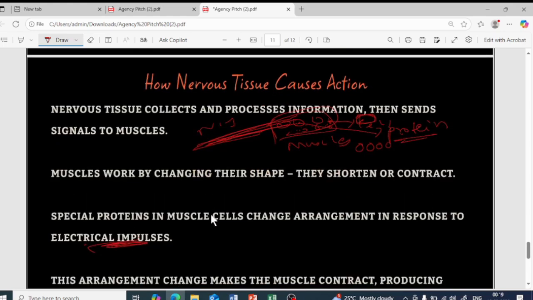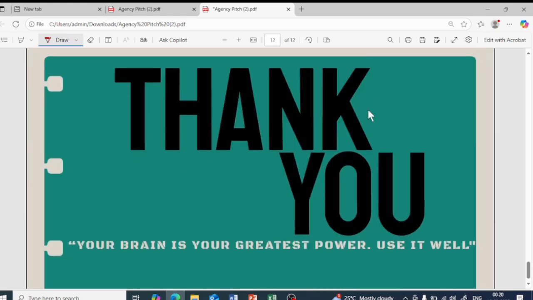And how nervous tissue causes action: the nerve impulse passes to the muscle cells, and as soon as it reaches them, the muscle cells shorten. The entire muscle contracts and then comes back to the original position, because the special type of protein present in the muscle cells changes its arrangement. That is about it for today.